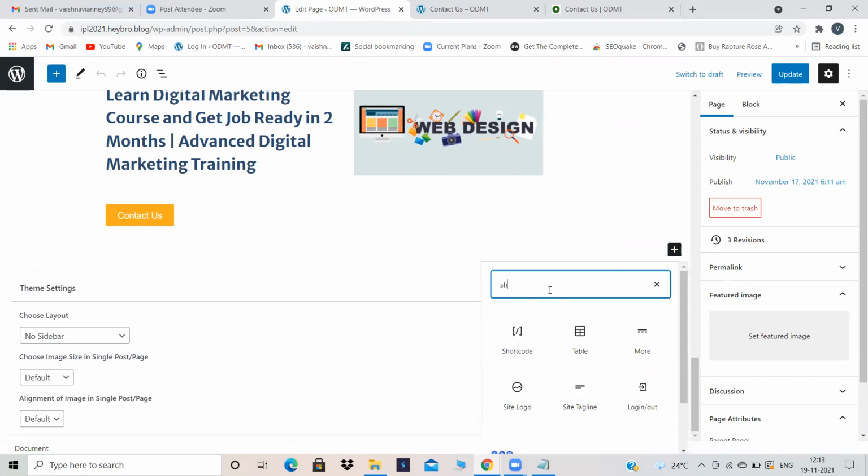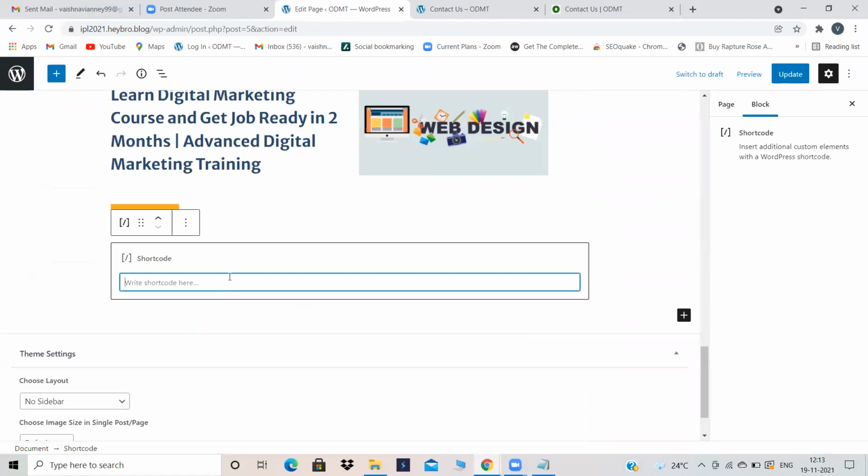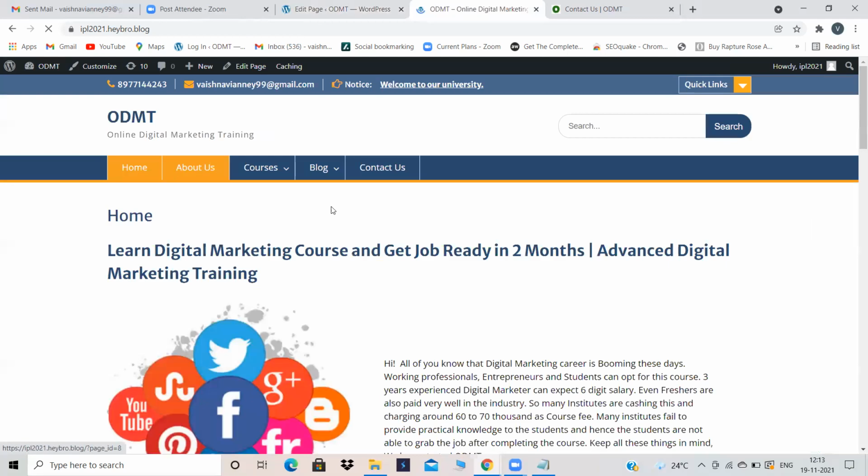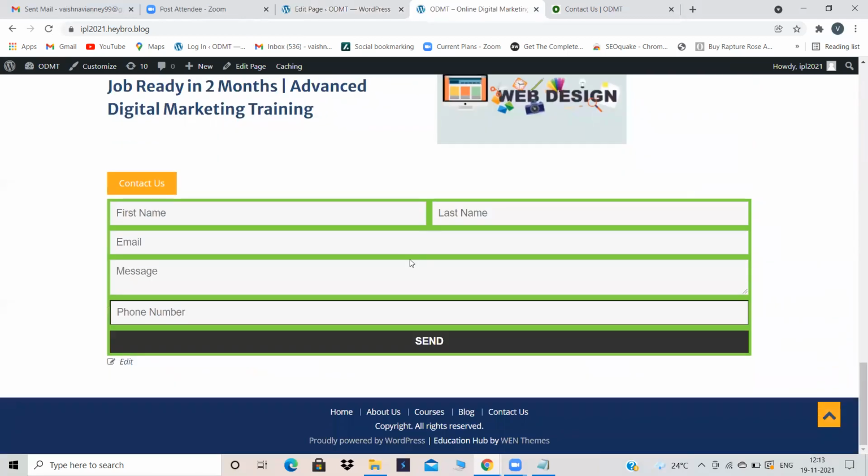Again, short code. I'm taking the short code and again pasting the short code over here. Again, update. It's up to you where you want your contact us form to appear. Just take the short code from there and paste it in that particular page. Now go to home. In the home page also your contact us form will appear. See, here also the contact us form is appearing.